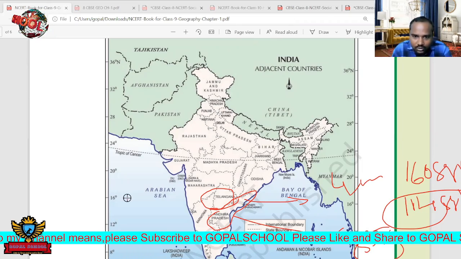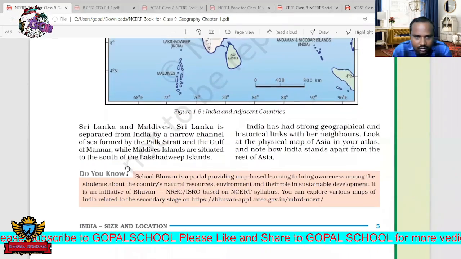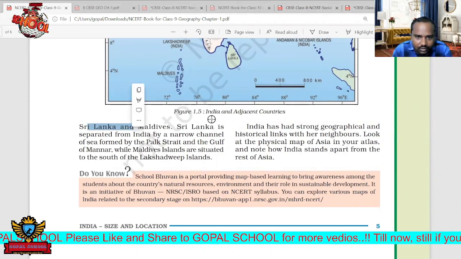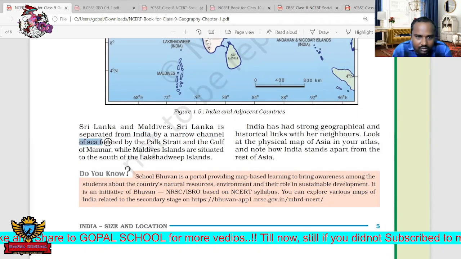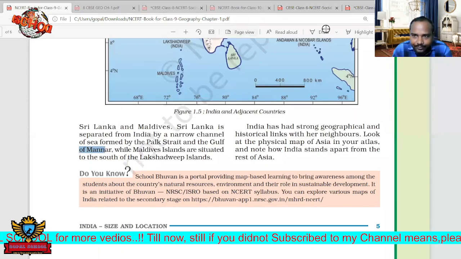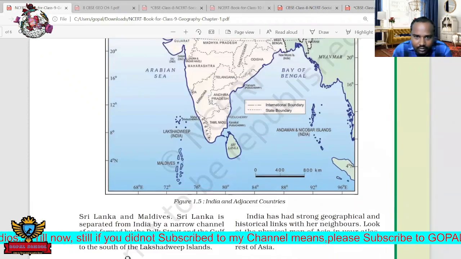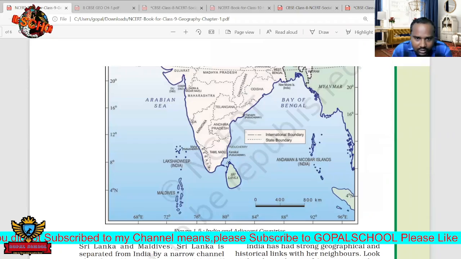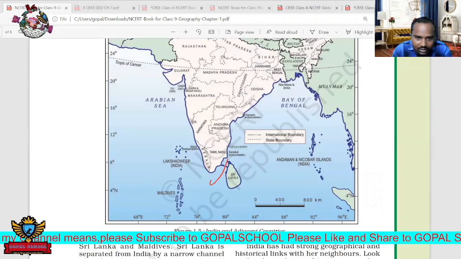Now, to move forward, one more important thing is Sri Lanka and Maldives. Sri Lanka is separated from India by a narrow channel of sea formed by Palk Strait and the Gulf of Mannar. This is very important. See here, India and Sri Lanka. There is a gap, a water gap.